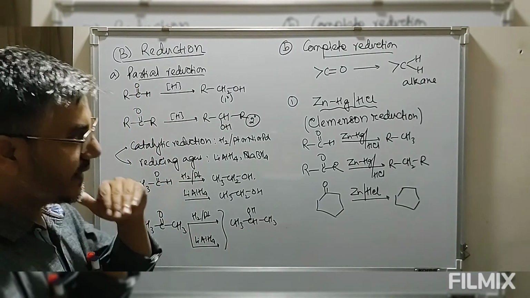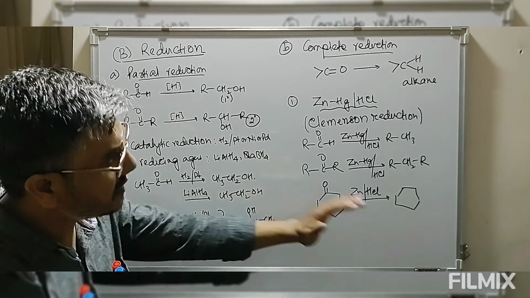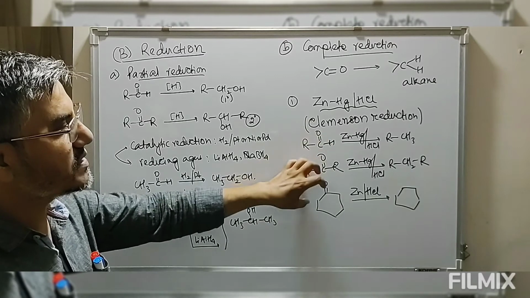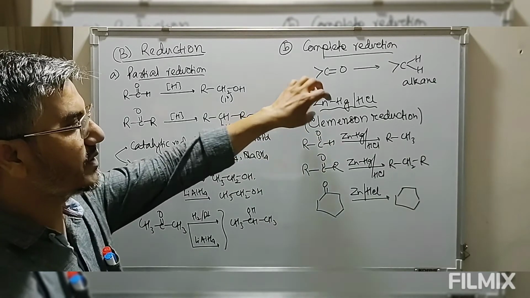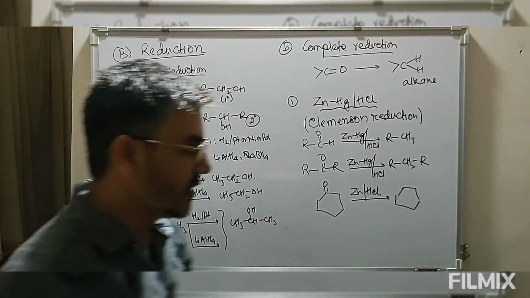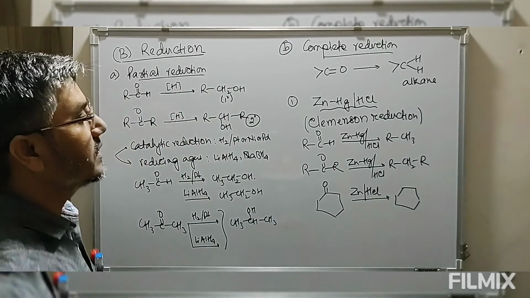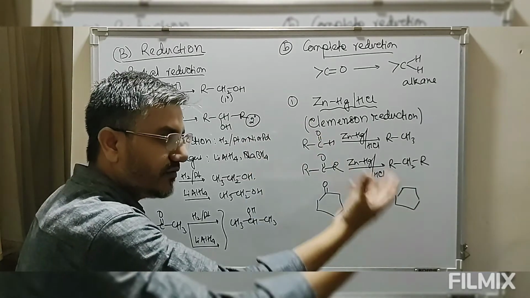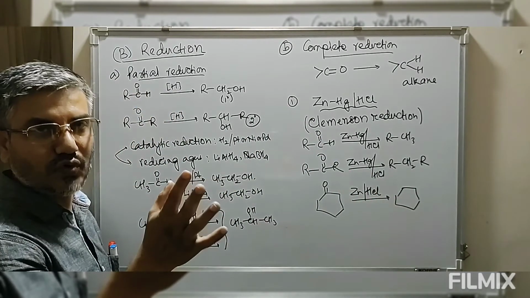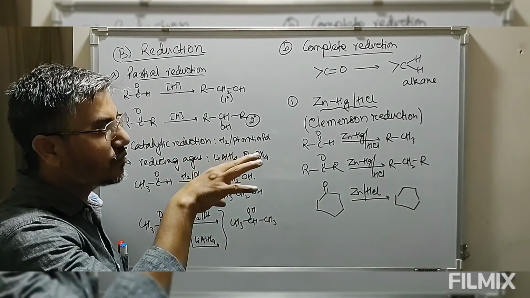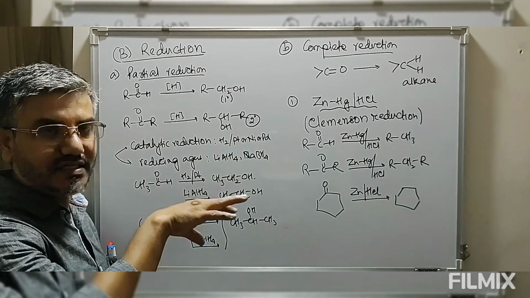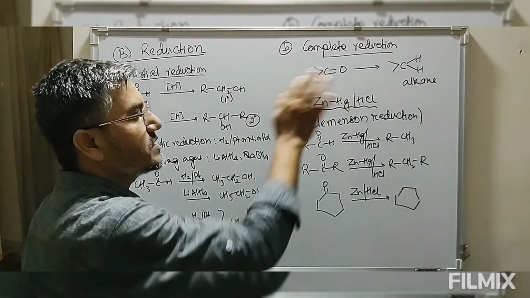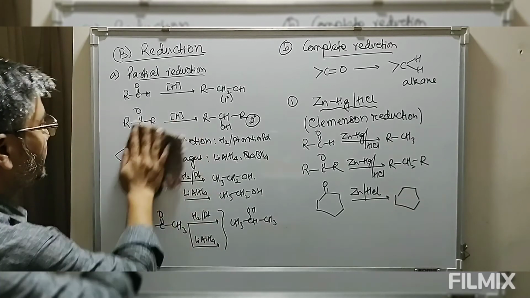So aldehydes and ketones can be completely reduced to alkane by use of Clemmensen reduction, that is amalgamated zinc in presence of HCl. So the reaction is in acidic medium. So this reduction can be carried out if we do not have another group which is sensitive to acid. If that particular group is sensitive to acid, then we cannot carry out this acidic medium reaction.